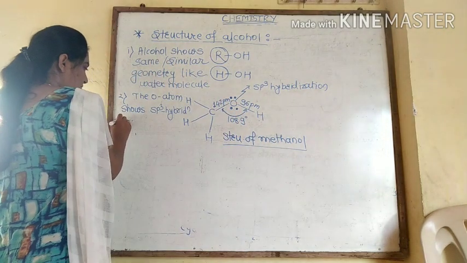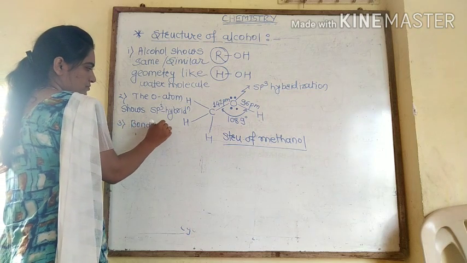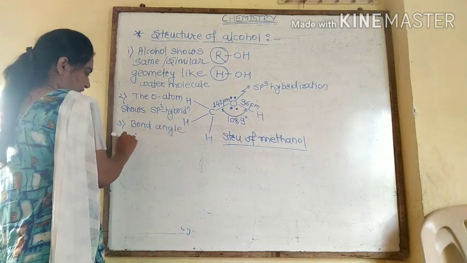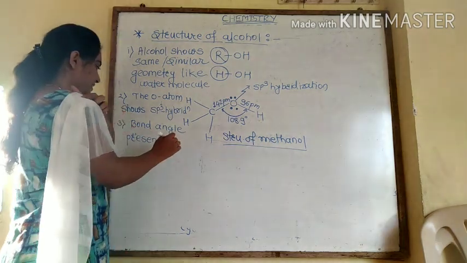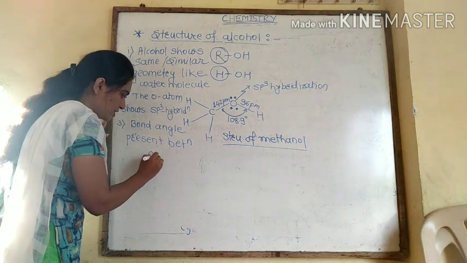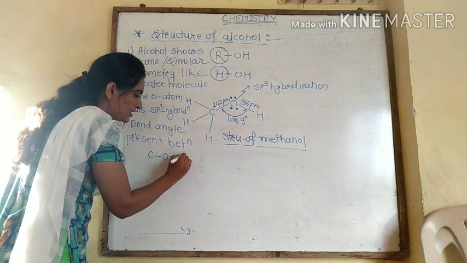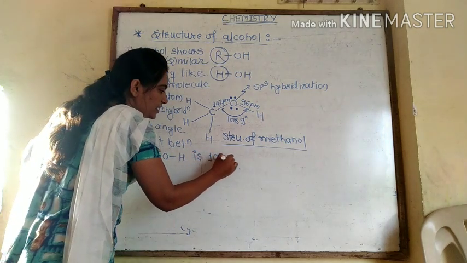The bond angle present between carbon, oxygen and hydrogen is 108.9 degrees.